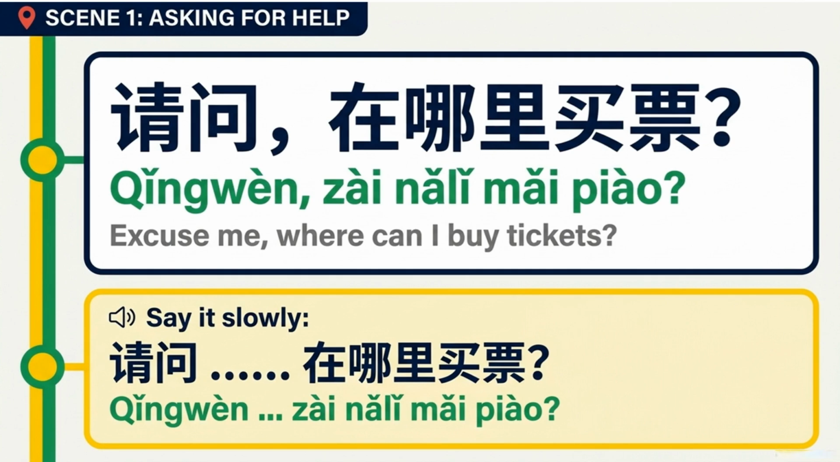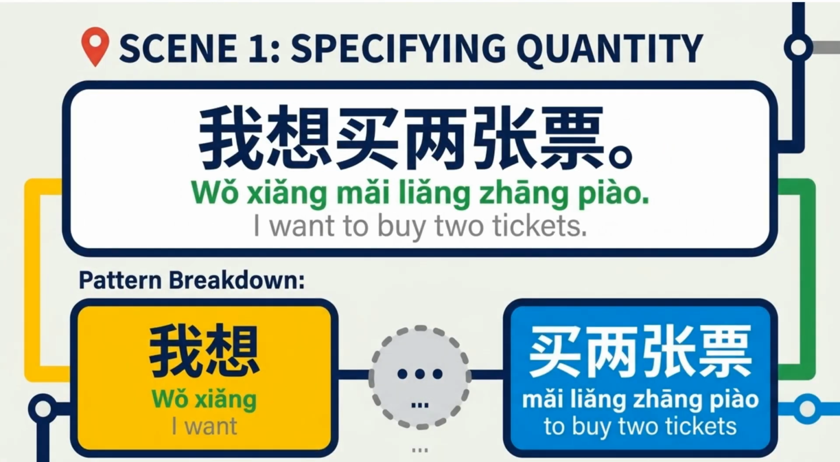Qǐngwèn zài nǎlǐ mǎi piào? Say it slowly. Qǐngwèn zài nǎlǐ mǎi piào? When specifying the quantity, you might say, I want to buy 2 tickets. Wǒ xiǎng mǎi liǎng zhāng piào. The pattern is wǒ xiǎng, I want, followed by the action.